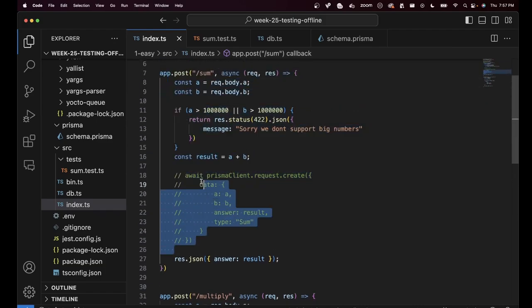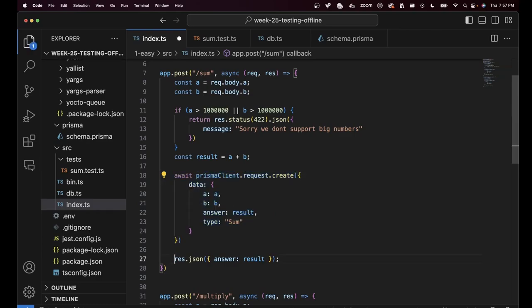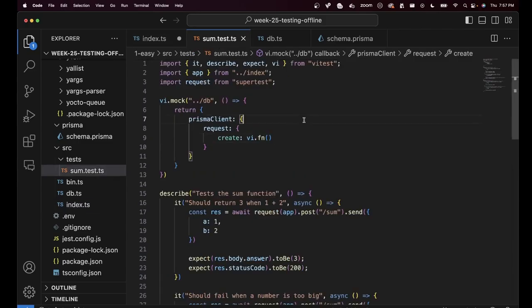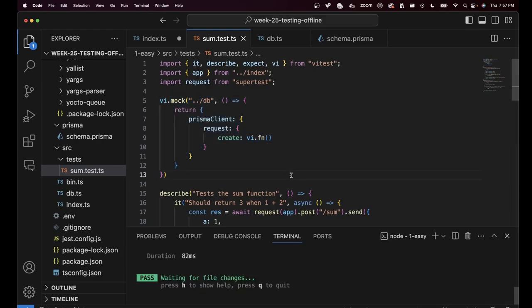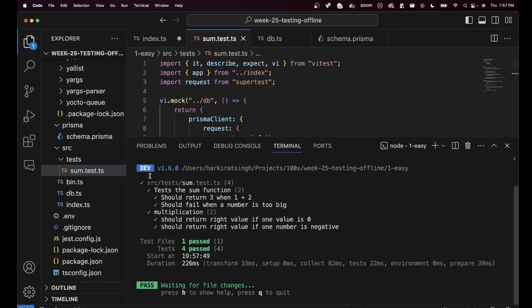You might still think, this makes our tests very flaky. And that is true. Unit tests are supposed to be not flaky, but they're not supposed to test everything. The name itself is unit tests. I just want to test this unit. I do not want to test any external service calls. Let's see if the tests succeed. If I add just this much code base, you will see all the tests succeed now.